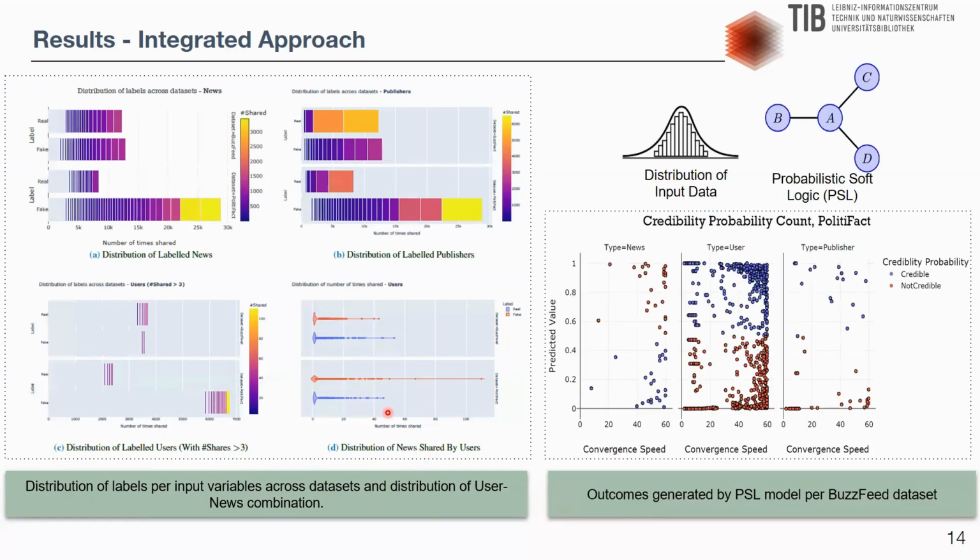Based on the aforementioned input variables, the probabilistic soft logic model learns the distribution and predicts more not credible instances. Here, blue represents credible, that is real, and red represents not credible, that is fake.